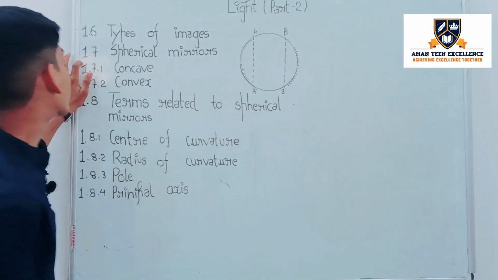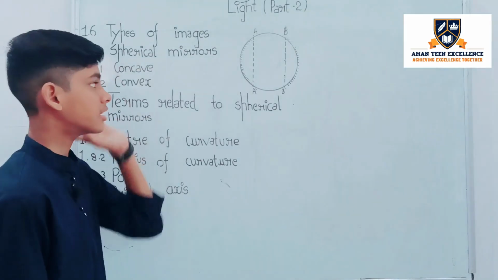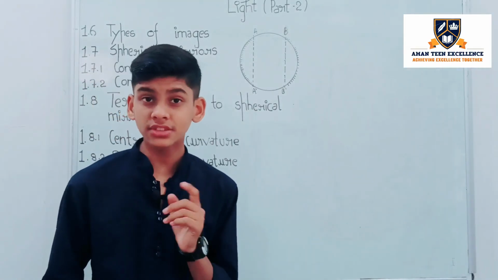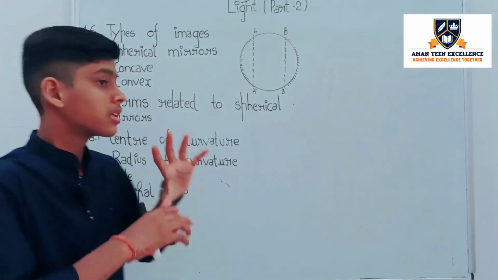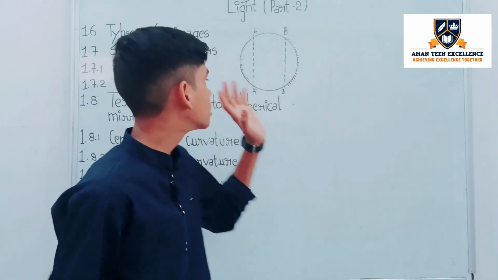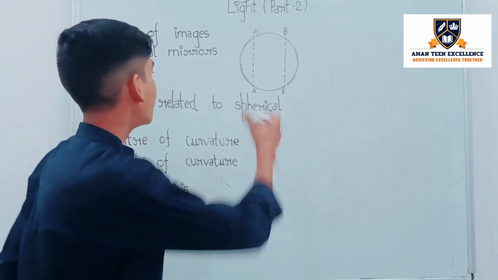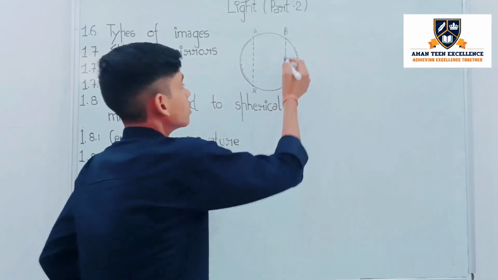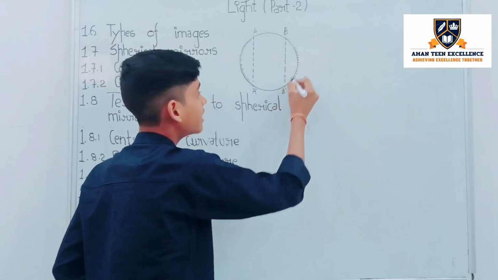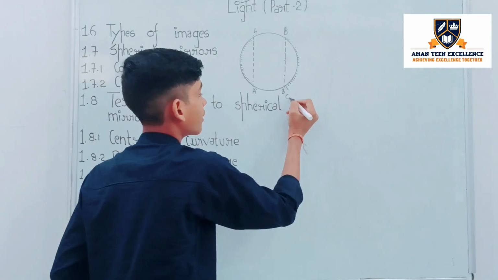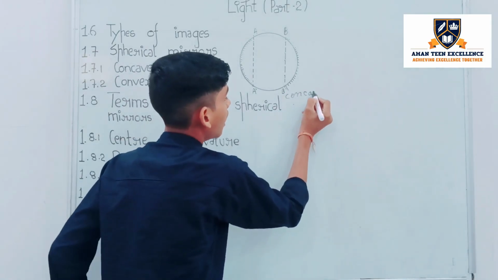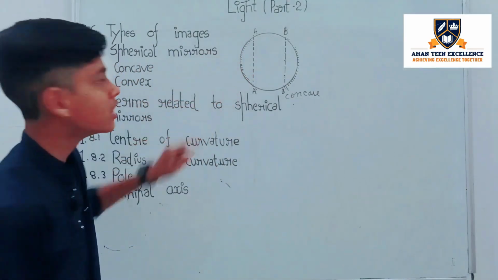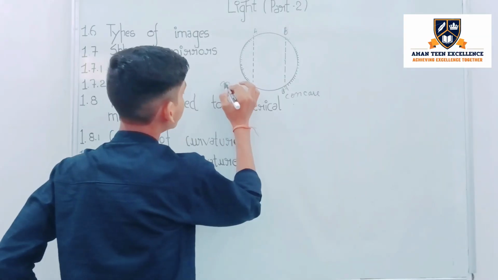Okay, so second topic is spherical mirrors. What is a spherical mirror? Spherical mirrors are reflecting surfaces which come from a sphere. Okay, here you can see that we have taken a sphere. So if the reflecting surface is inside, it's called concave. And if the reflecting surface is the outer surface, it's called convex.